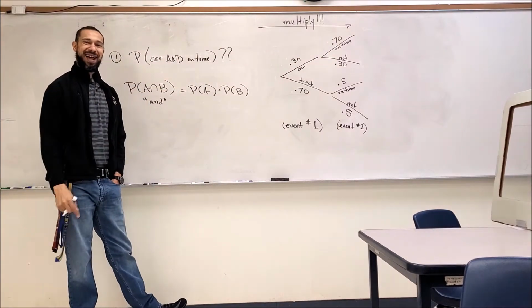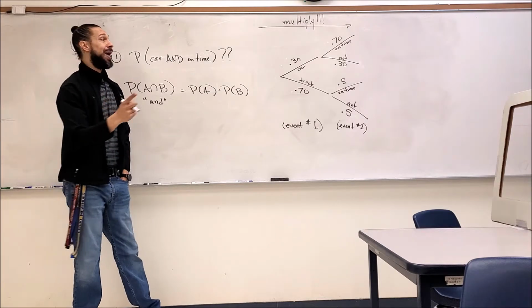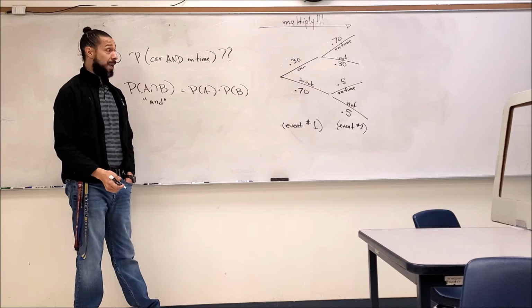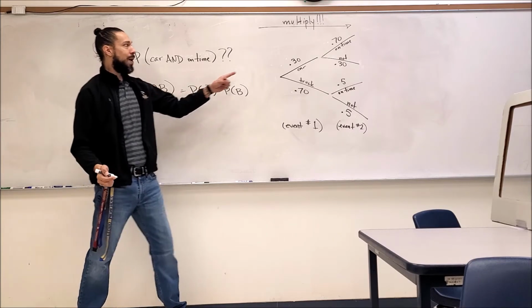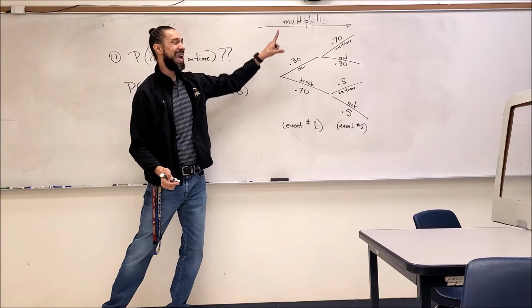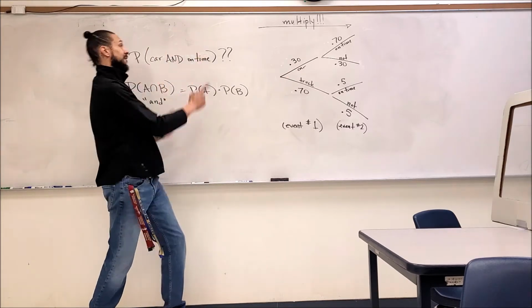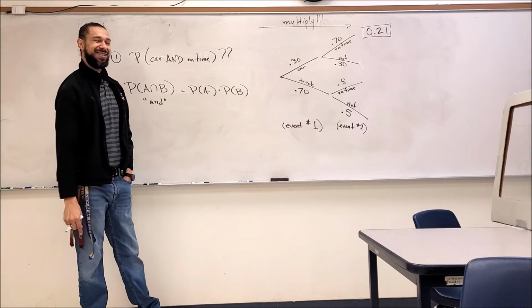I multiply, exactly right. Now it's a really good idea to go ahead and multiply all of these routes and see what probabilities we come up with. So if I multiply the fact that I took a car and I was on time, I multiply those two probabilities together, guess what I get? Oh yeah, exactly right.